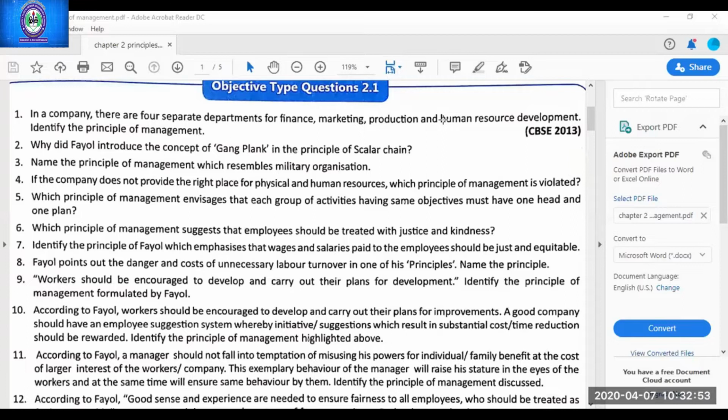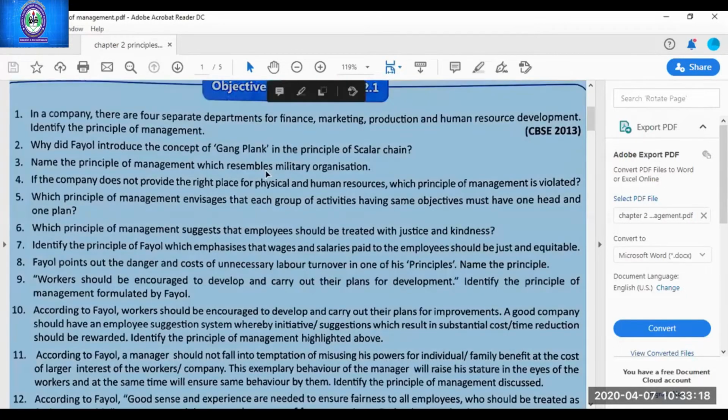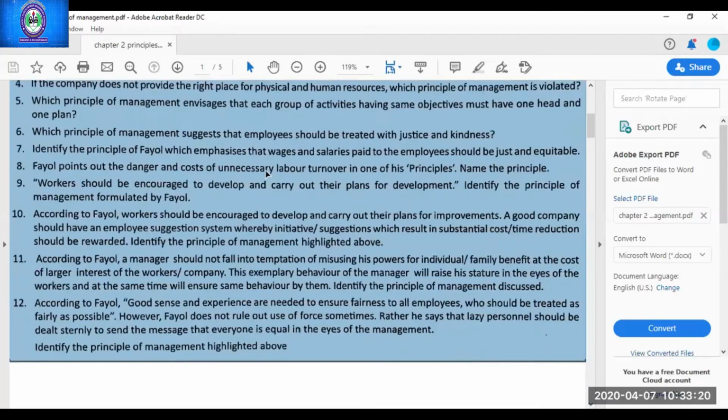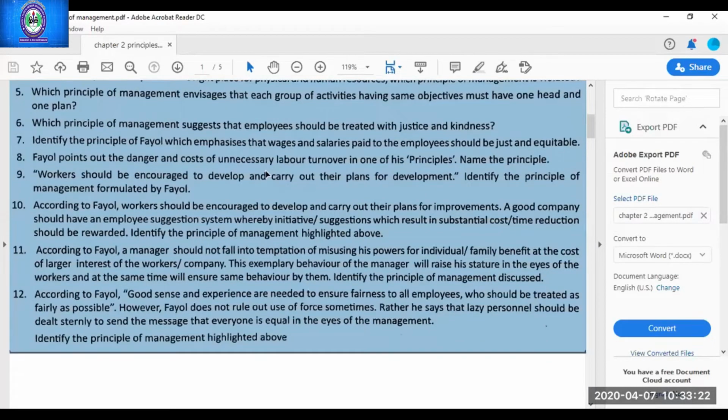Yes. Next. Fayol points out the danger and the cost of unnecessary labor turnover in one of his principles. Name the principle. Stability of tenure. Yes, very good. Very good, students. Many are giving me answers in chat. They are very much right. Keep it up. Next. Now, don't read question number 10 as it's too lengthy. I'll be sharing the answer key later on. So here we are discussing only the small questions.